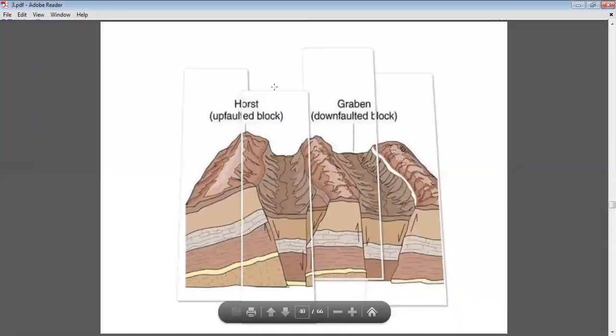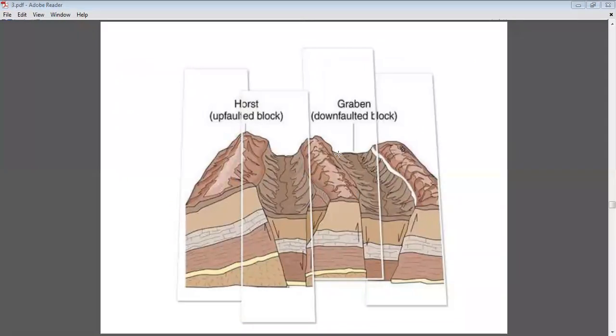Okay, so this is the actual view of the cross section of the mountain ranges in the Himalayan region, where the horst and graben faults are present in large numbers or at a large scale, where the central block is uplifted.